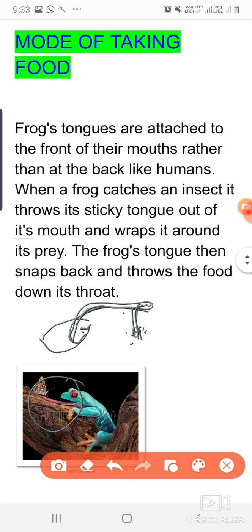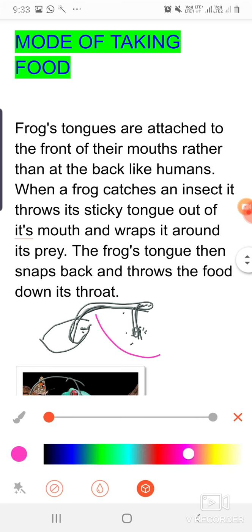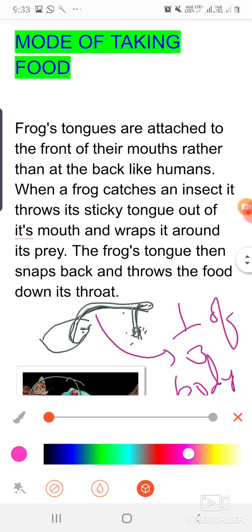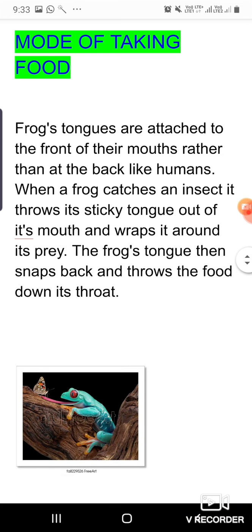So in this way they take the insects or prey inside the mouth, and further the other processes, that means digestion, absorption, assimilation and finally egestion, occur. And do you know that the length of their tongue is approx 1/3 of their body length, and it can hold up to 1/4 of their body weight.